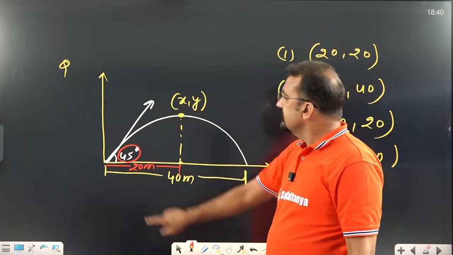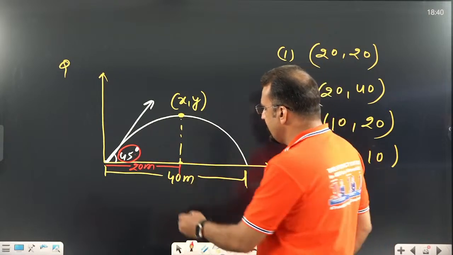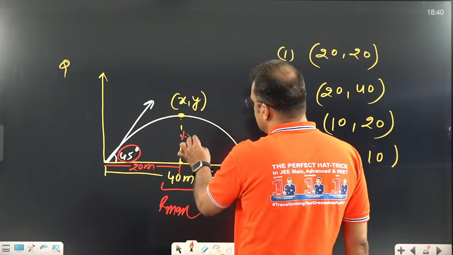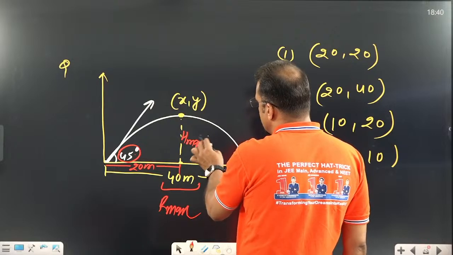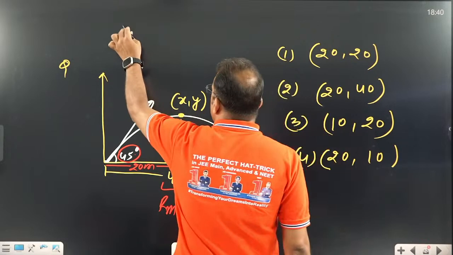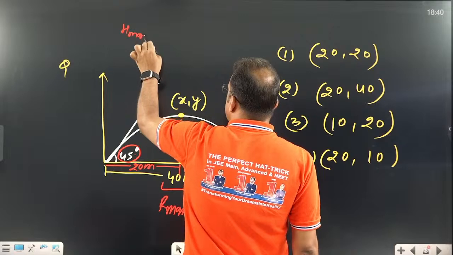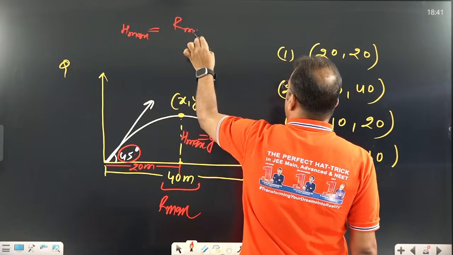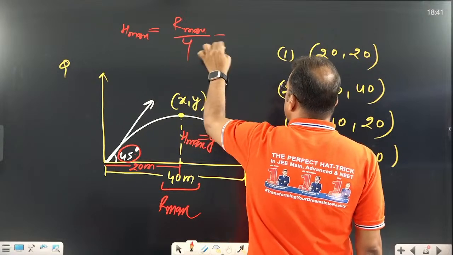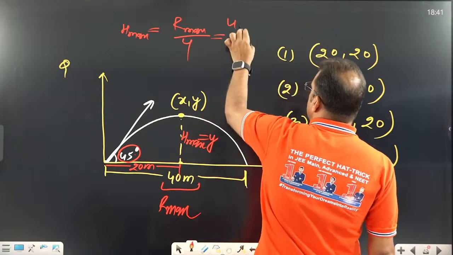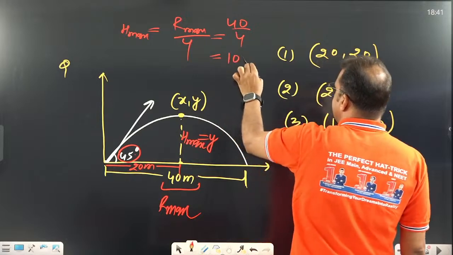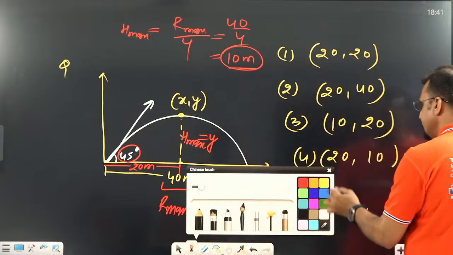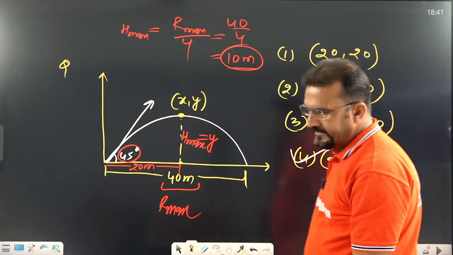Now what is the concept? Sir, if angle is 45 degree, R is going to be maximum. This is R maximum. And this height is called H maximum, meaning the Y coordinate is H maximum. How to find H maximum? We know that 4H maximum equals R maximum. That means R maximum divided by 4. What is R maximum? 40. 40 divided by 4, that is going to be 10 meter. That means Y coordinate is 10 and X coordinate is 20. The 4th option is the right option.